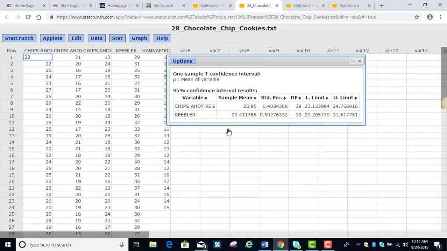So if we notice Chips Ahoy regular, the mean is a little bit less than 24 chips per cookie, and the range went from 23.1 up to 24.8. Pretty tight interval, actually. 39 cookies. For Keebler, on average, 30.4 chips per cookie. The 95% confidence interval goes from 29.2 up to 31.6. So it looks on average like the Keebler cookies have more chips per cookie, which might be helpful for a consumer to know when they're trying to decide between which two cookies to purchase.